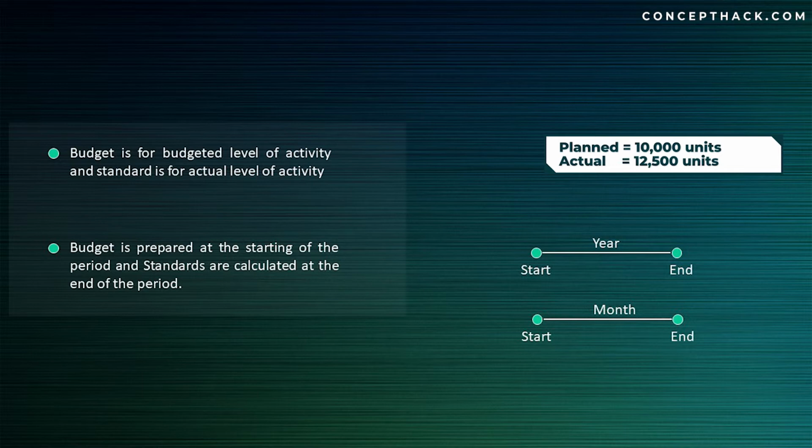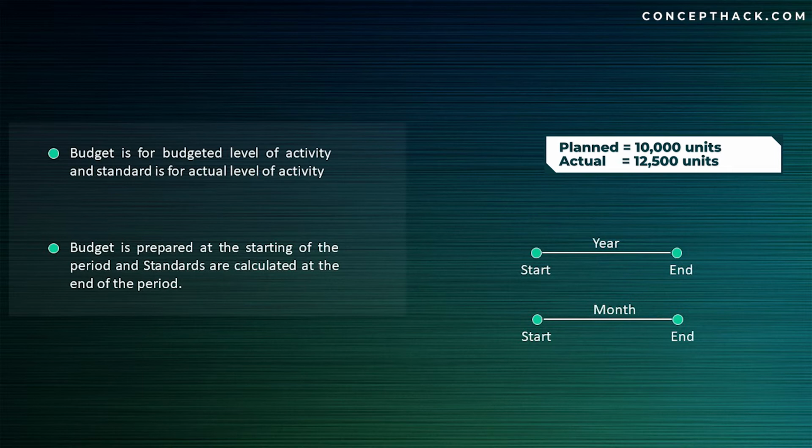The reason is that in order to calculate standard, you need actual level of activity. And actual level of activity will be available when you are at the end of the period. So at the end of the period, you know how many units you have produced, you know how many units you have sold. So that's the reason whenever you are trying to calculate standard cost, that standard cost will be calculated at the end of the period.